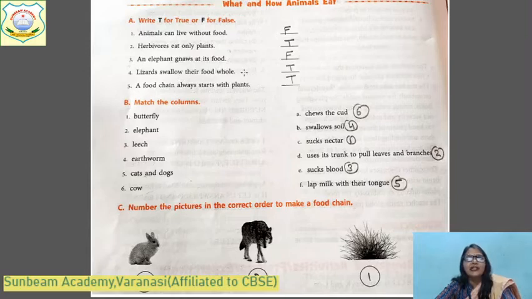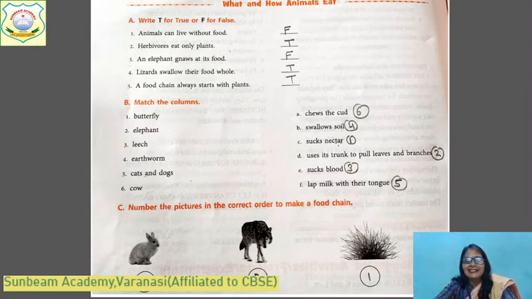Lizards swallow their food whole. Yes, you all have seen this. Lizard, you see on the wall, what does it eat? It just swallows the insect, na? A food chain always starts with a plant. Yes, it is true. Now match the following.